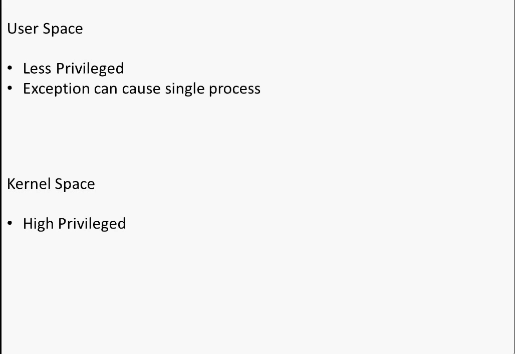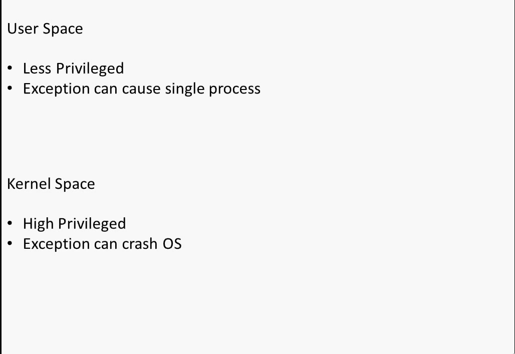If an exception occurs in user space, it can only crash your single process. Whatever process you are running, only that gets crashed and your operating system will still be running. But if an exception occurs in kernel space, say your driver crashes or some kernel thread crashes, then for your whole operating system you may need to either restart your machine, reload your operating system again, or even reinstall the operating system.